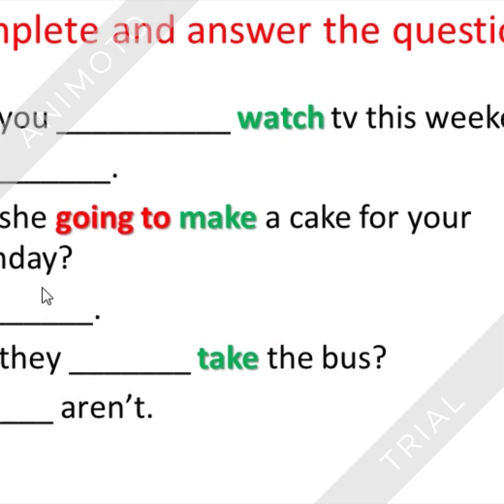So here the first example would be, are you going to watch TV this weekend? Remember the part of the sentence. You need to write what is in red color right here. And then you answer the question. In this case it is yes, and you complete it. Here the answer is yes, you complete, and no, you complete in negative form. You write the words that are not there.